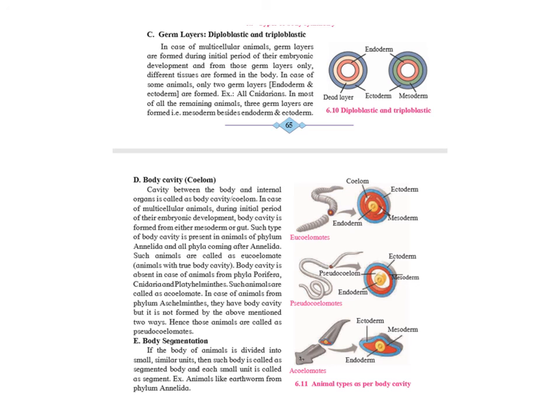They are called pseudocoelomate. The fifth one is body segmentation. If the body of an animal is divided into small similar units, then such a body is called a segmented body, and each small unit is called a segment. For example, earthworm from phylum Annelida.